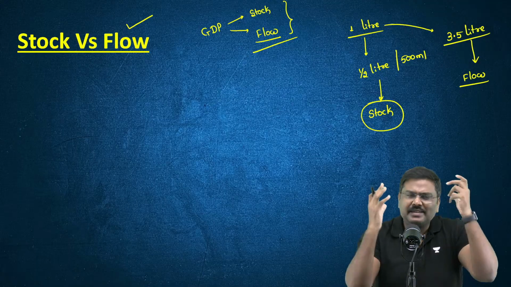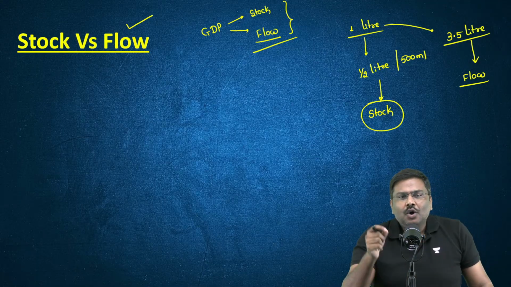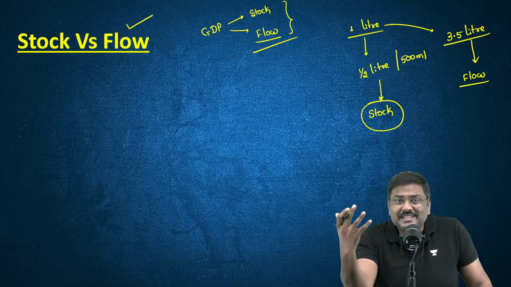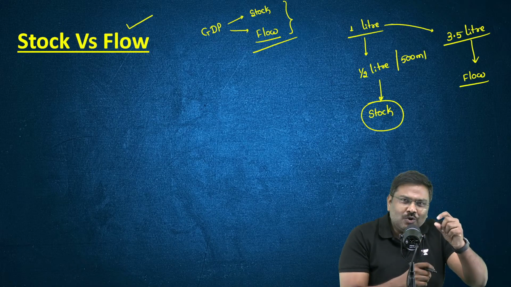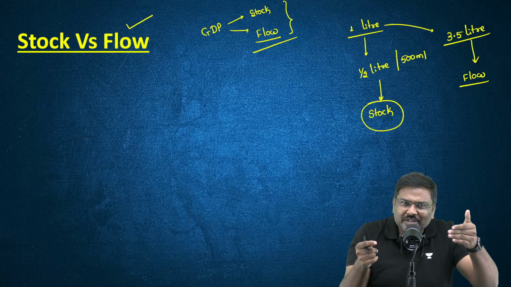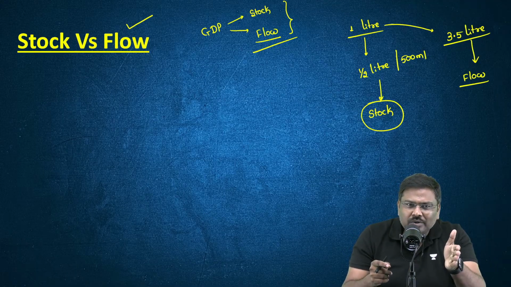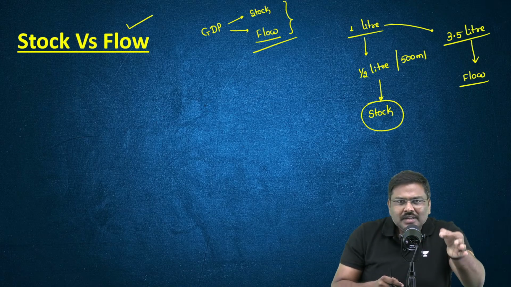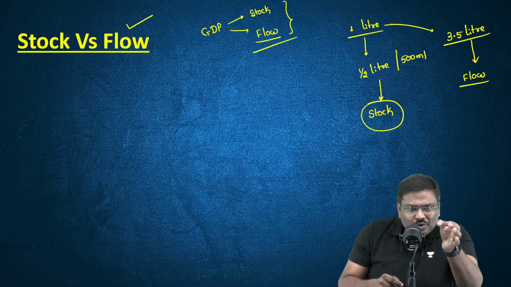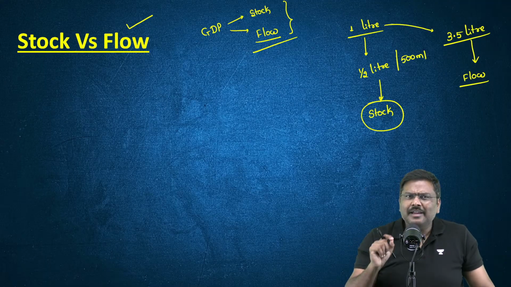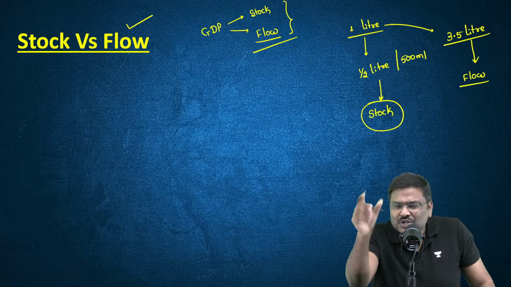Sir, give me examples. A lot of you will say, give me an example. Let's start. All of you have wallets, purses, right? Can you count how much money is there in your wallet? And don't you think when you count this money, it is being counted at a specific time? That is right now. That is at a specific time. Can I simply say it is a stock?